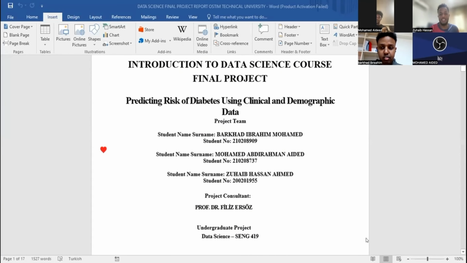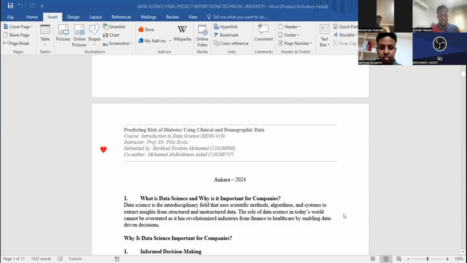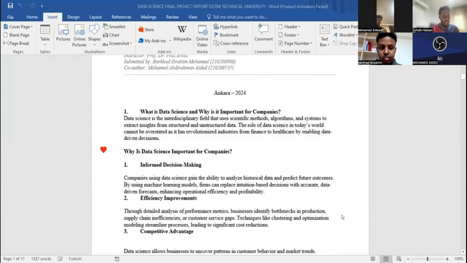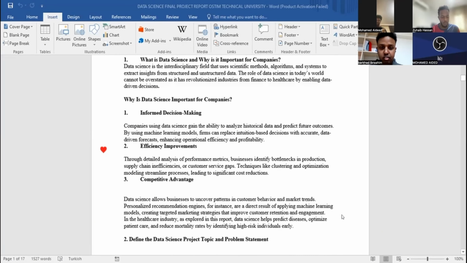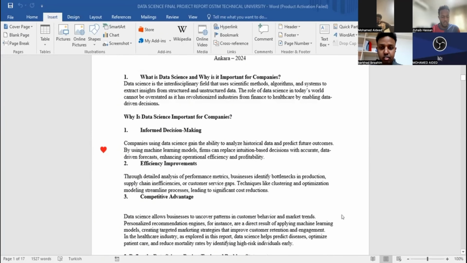What is data science? Data science is a field that uses scientific methods, algorithms, and systems to extract insight from data, structured and unstructured, and understand it in simple terms. It helps us make sense of a huge amount of information to make better decisions.